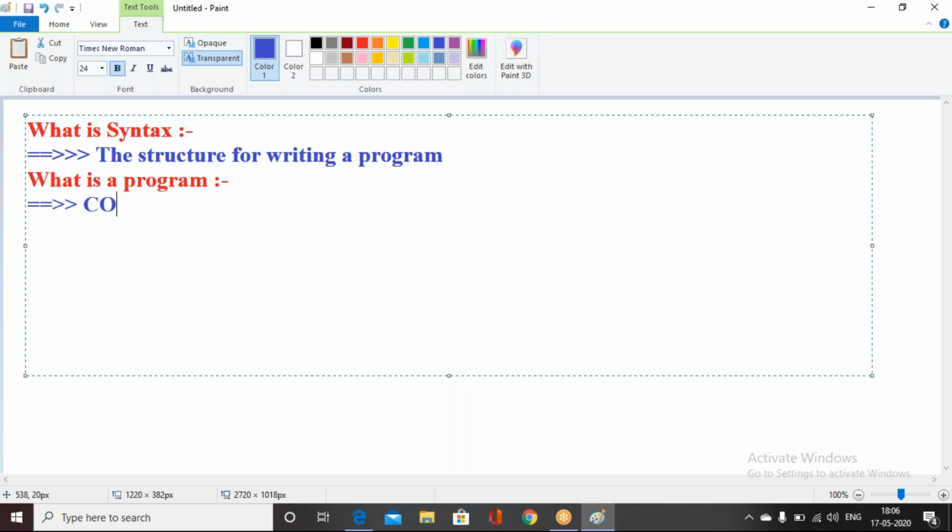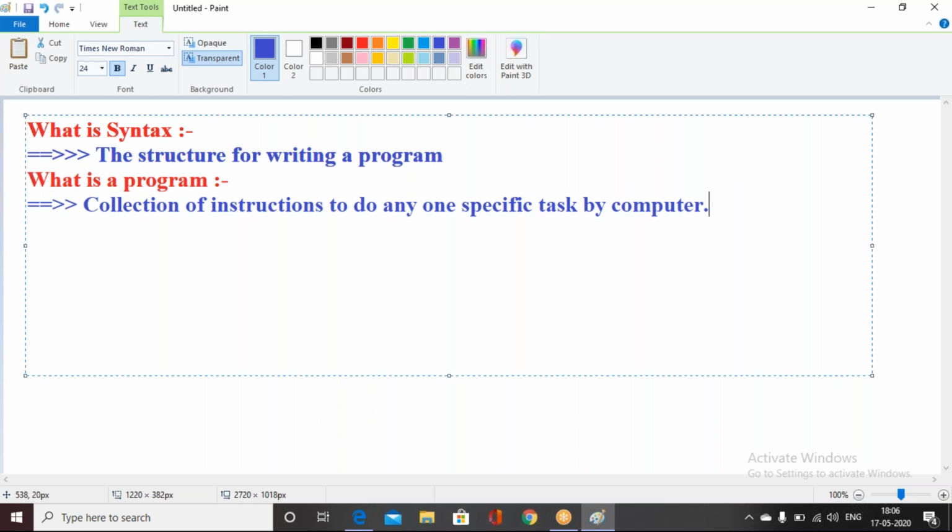Program means it's a collection of instructions to do any one specific task, by the computer. That we are calling a program.